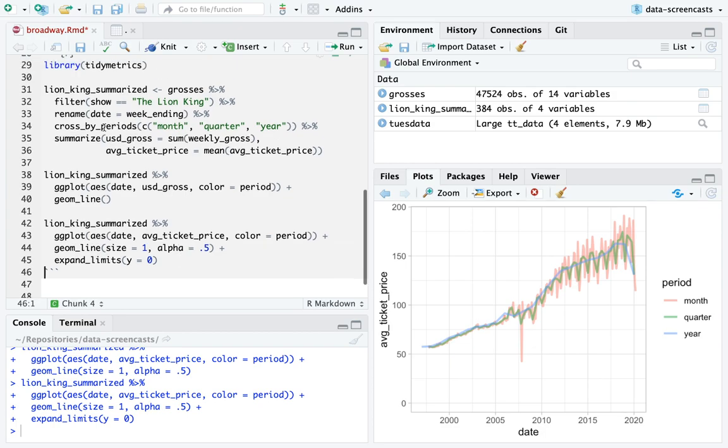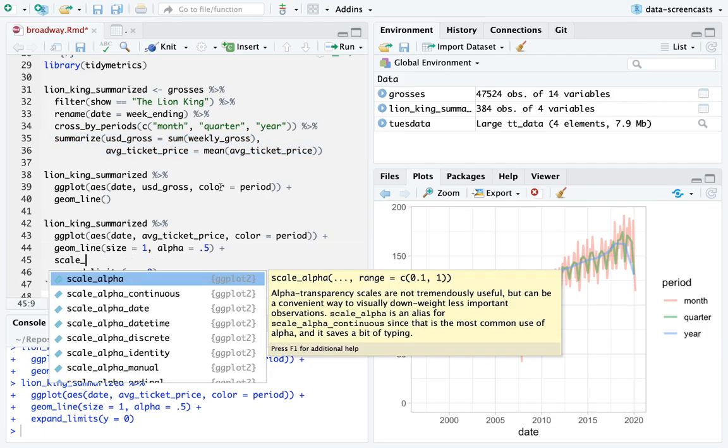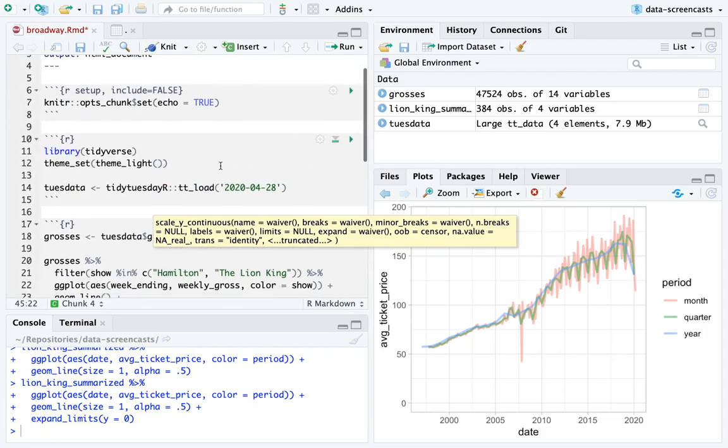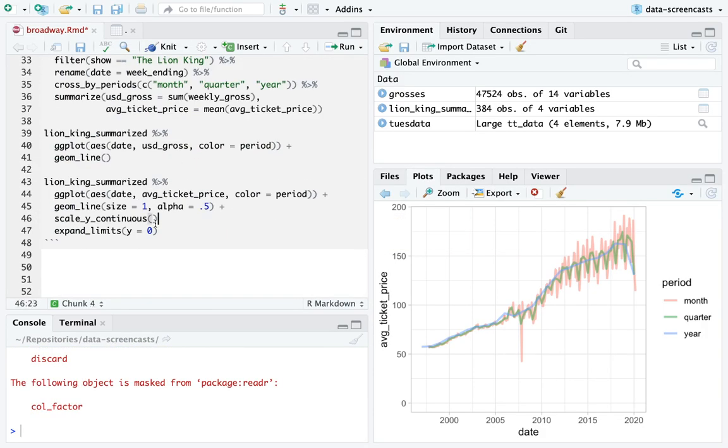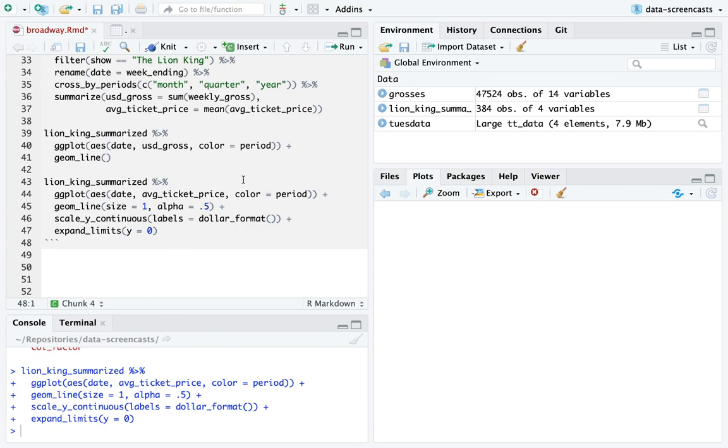So that's how cross by periods works. Anytime you have a date, you can start aggregating by gross or by ticket price. It's really pretty powerful. I'm going to tidy this a tiny bit more, say scale Y continuous. I should have done library scales up here. I love setting labels equals dollar format with the parentheses.